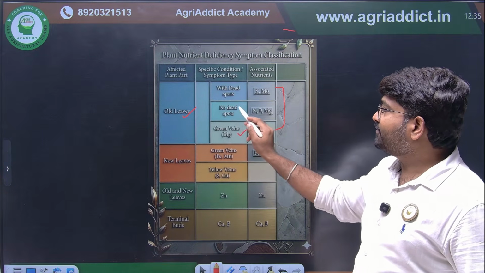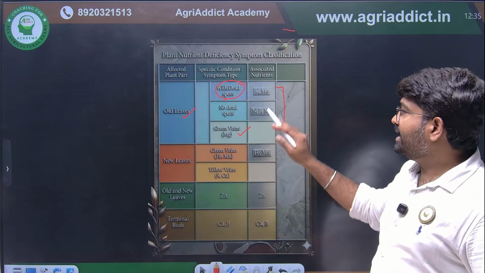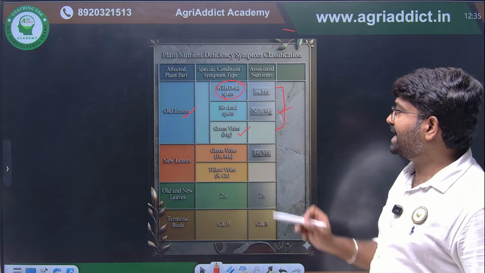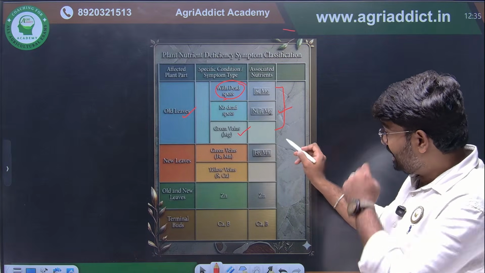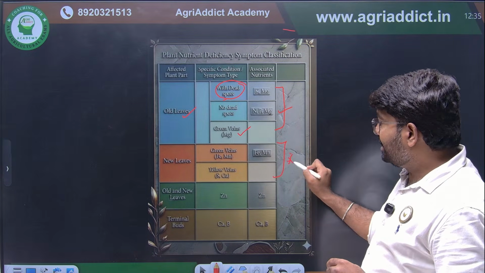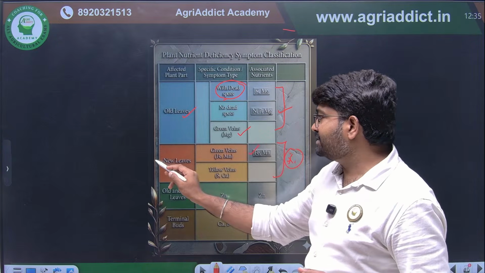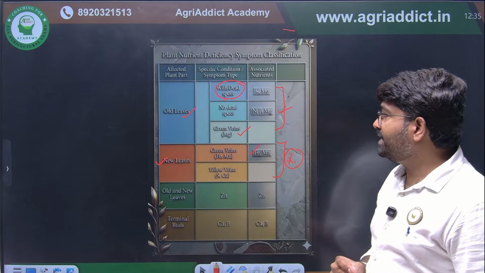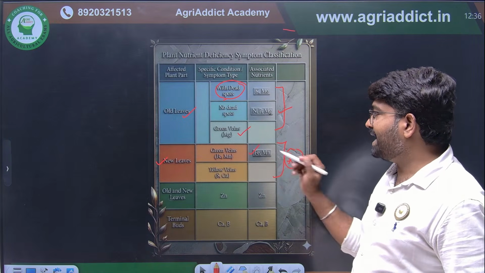If dead spots are there, that is due to potassium and molybdenum. If no dead spots are there, it is nitrogen, phosphorus and magnesium. Another most important thing, from here you will get one question, repeatedly they are asking: if iron deficiency is there, the deficiency will always happen in new leaves, that is, interveinal chlorosis will happen.